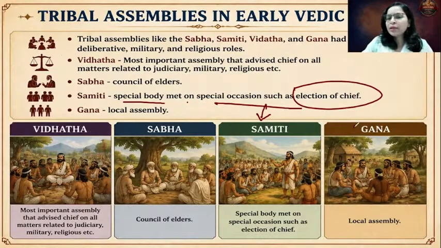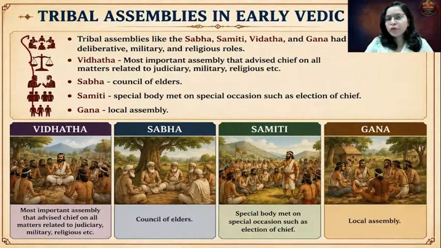And finally, you had the last assembly, Gana. Gana was the local assembly of the people. Like today, we have Gram Sabha in the Panchayati Raj institutions. Similarly, at that point of time, Gana was the assembly of the local people. So, in the Rig Vedic age, assemblies played a very important role.